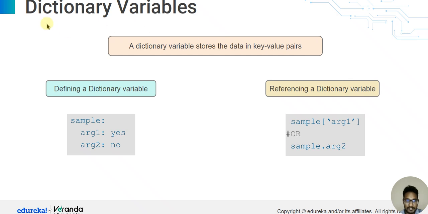Third is the dictionary variable. Each dictionary variable stores data in key-value pairs. So our dictionary of variables holds data as key-value pairs. Defining a dictionary variable: simple argument 1 is yes, argument 2 is no. Then we reference the dictionary variable as simple argument 1 or simple argument 2. So this is the dictionary variable.